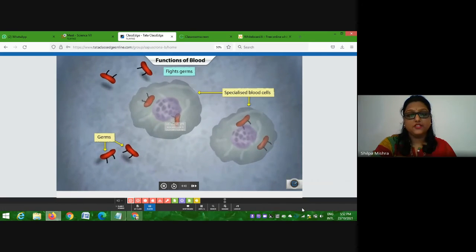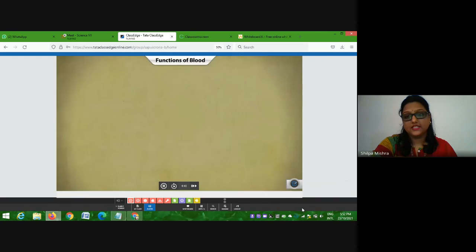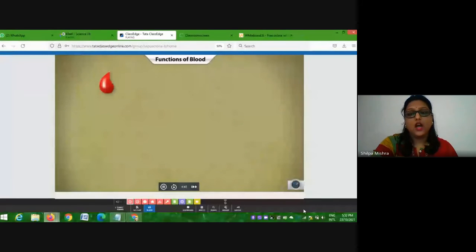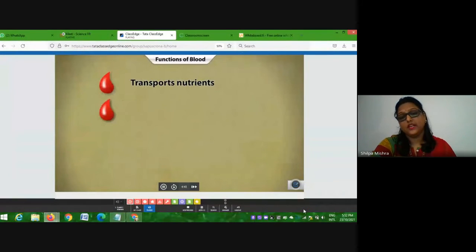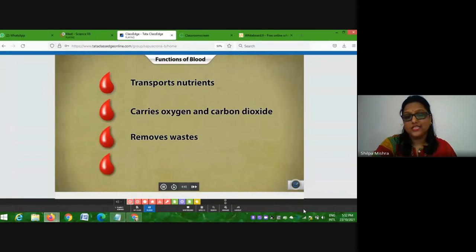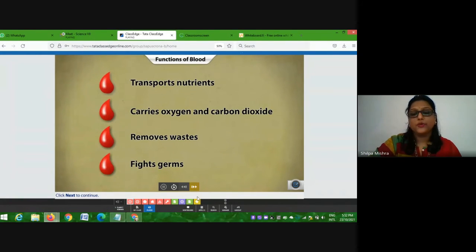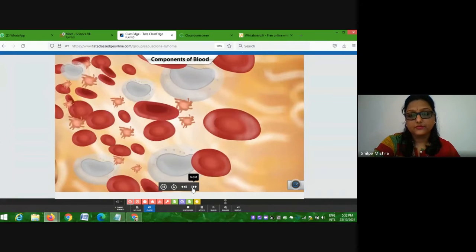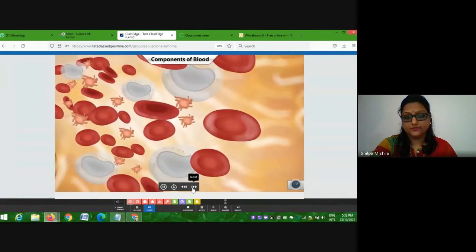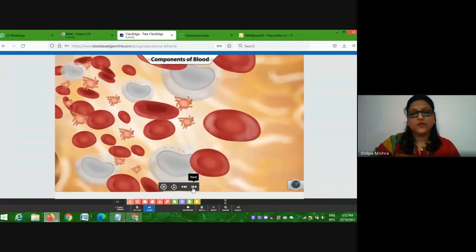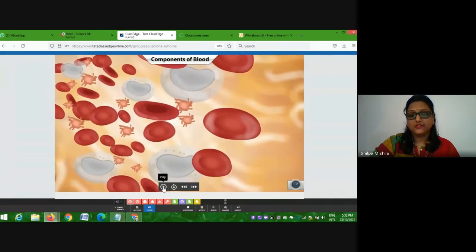They also fight the germs that may attack our body, right? How will the blood perform all these functions? They must be having certain components. Those components, let us see here. Now, blood is a liquid which has cells floating in it, right? You can see this yellow colored liquid, in which all these different types of cells are suspended.